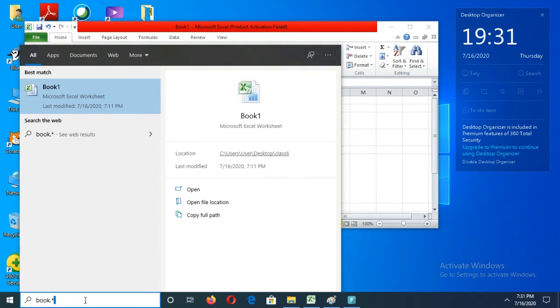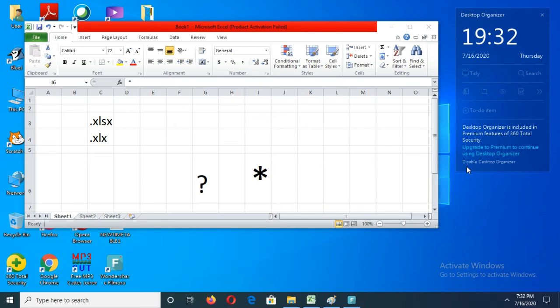That means dot star means any type of file. If it is an Excel file, or if it is a Word file, or if it is a Paint file, all the files will be listed here. Okay. That is the use of star symbol. Star means all. Question mark means single letter. Okay. These are the different types of wildcards.